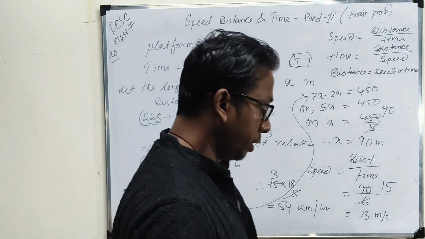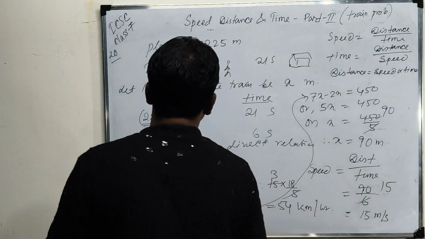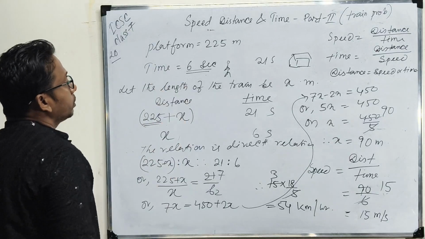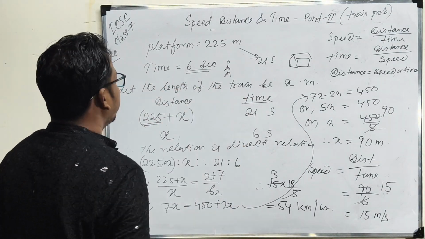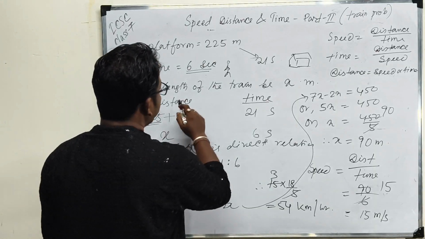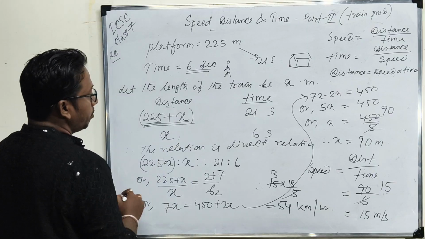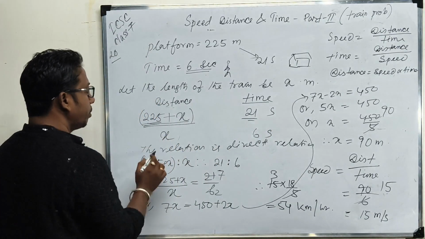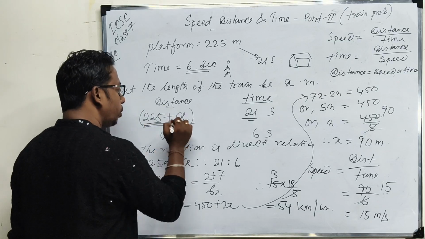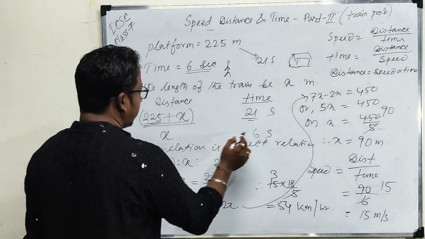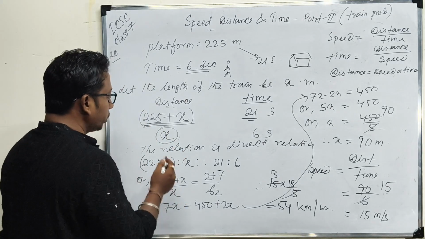Complete. Any doubt? First of all, it can cross the platform in 21 seconds and a man in 6 seconds. We assume the length of the train be x. Crossing the platform means it crosses the platform as well as its own length, and in 6 seconds it crosses a point or a man, that means its own length.